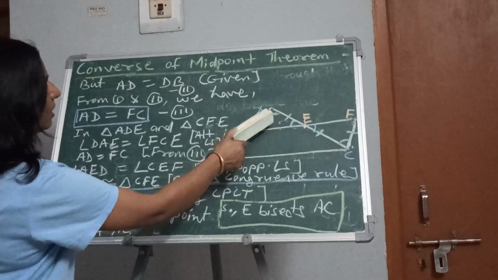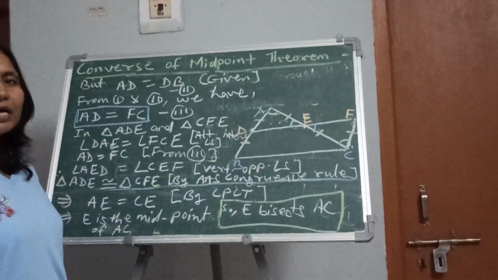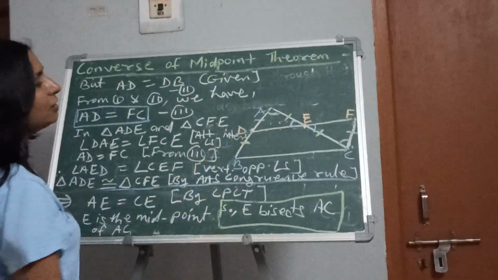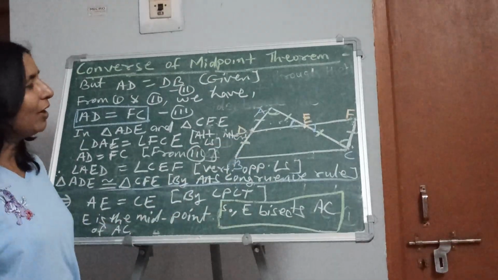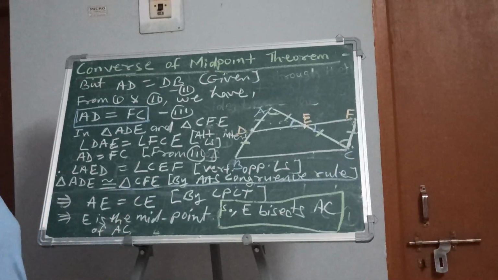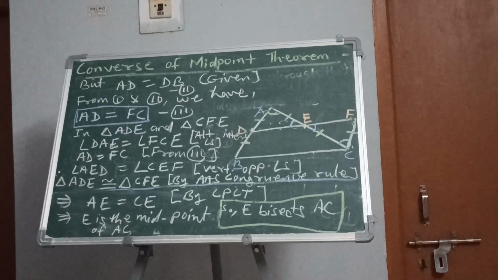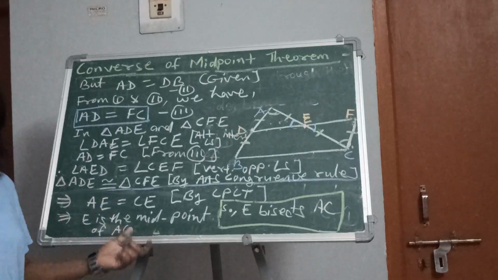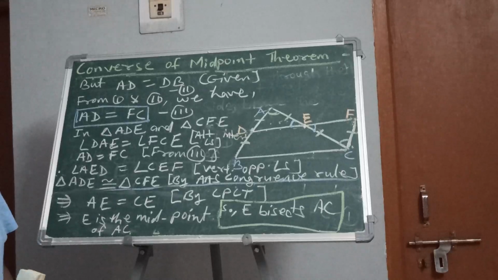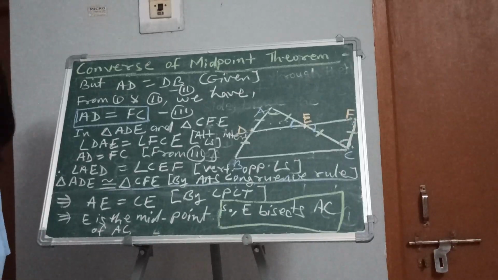So finally what we have got, these two triangles are congruent. If these two triangles are congruent, then we will use the CPCT, means corresponding parts of the congruent triangles, right? So AE is equal to CE, means point E is the midpoint of side AC, or in other words we can say that E bisects AC, and this is what was to be proved. So dear students, just practice, pause the video, write it yourself and practice, because these two theorems, the midpoint theorem and the converse of the midpoint theorem, are both very important from the exam point of view also. Okay, thank you one and all.